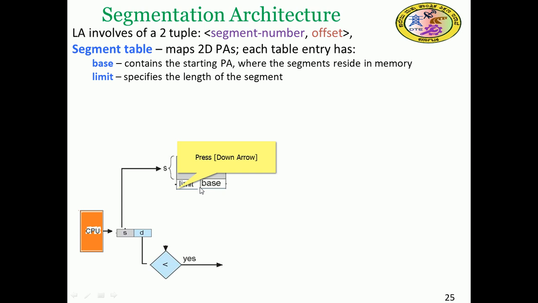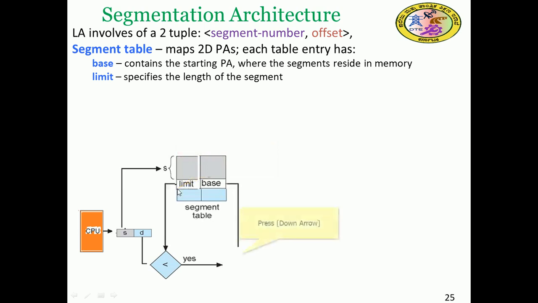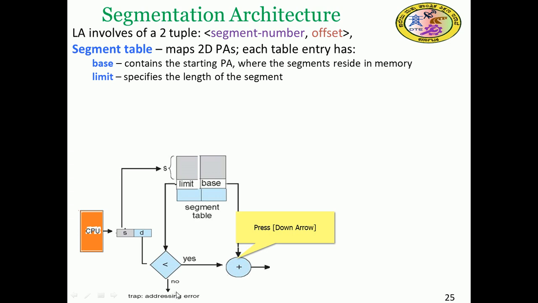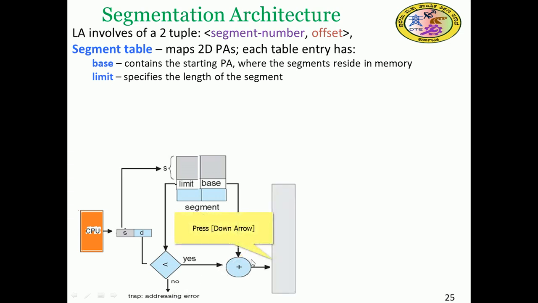The displacement is compared with the limit. If the displacement is less than the limit, then we can go ahead. Otherwise, it will be an interrupt, that is, an error. Once the displacement is less than the limit, the displacement and base are added to compute the target address.